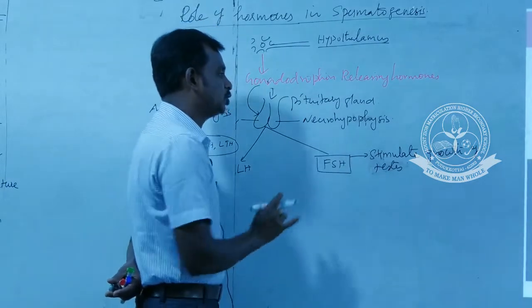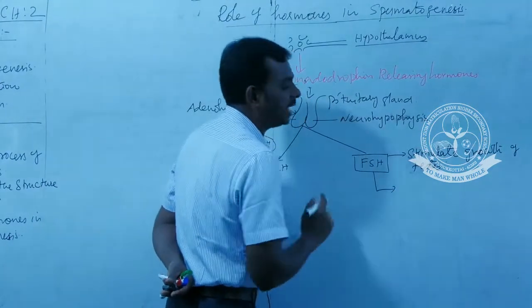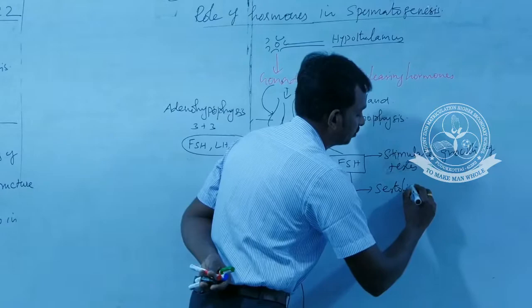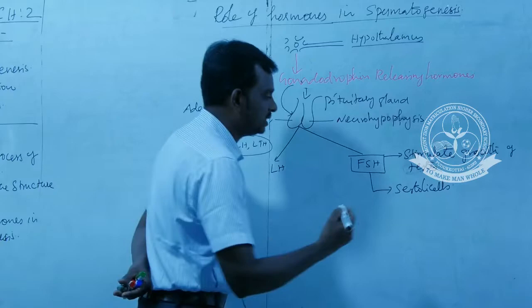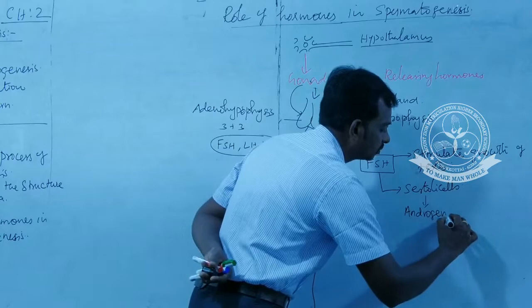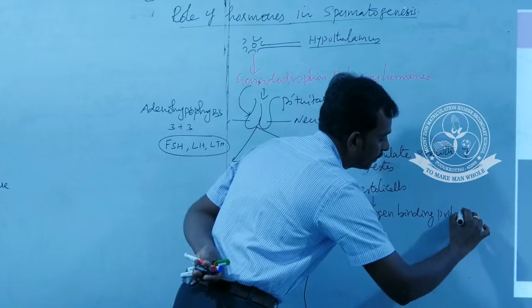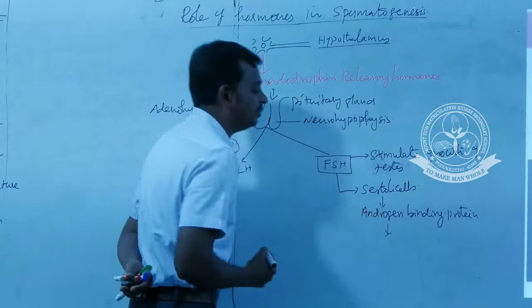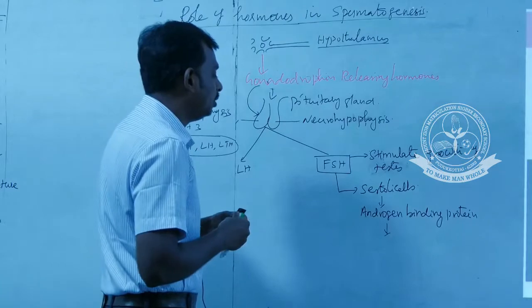Okay, stimulates the growth of the testis, and it also has a second important function: it acts on the Sertoli cells. This Sertoli cells secrete an androgen binding protein. This androgen binding protein is essential for, don't forget this word, spermiogenesis.